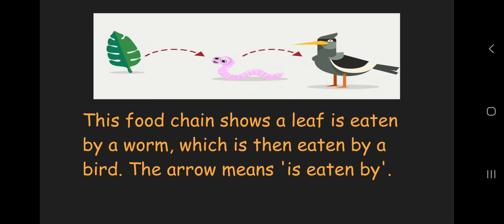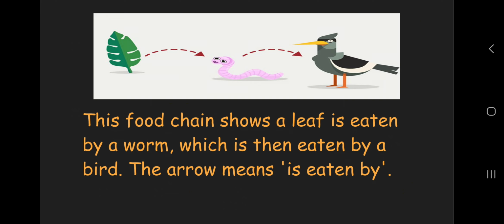This food chain, as you can see, shows that a leaf is being eaten by a worm, which is then eaten by a bird. This arrow means "is eaten by." This is not the only food chain, there are way more. I'll say a leaf is eaten by a worm, which is eaten by a bird, which is eaten by, let's say, a rabbit.